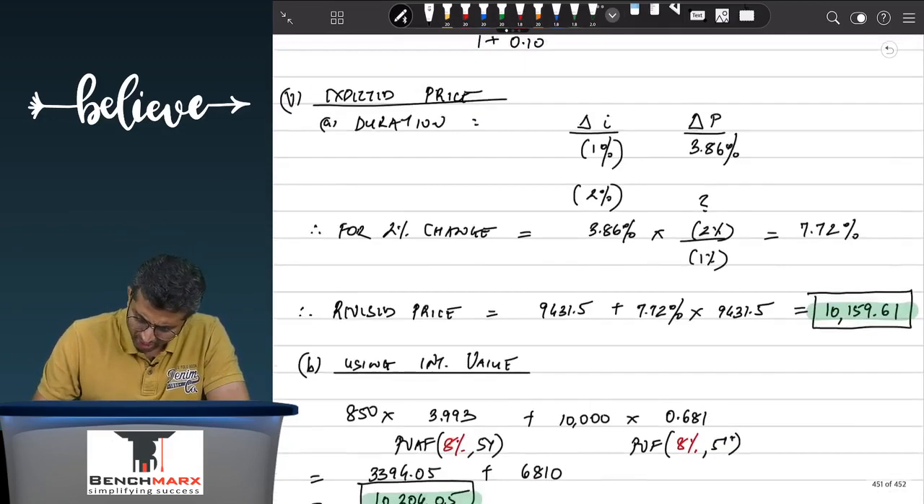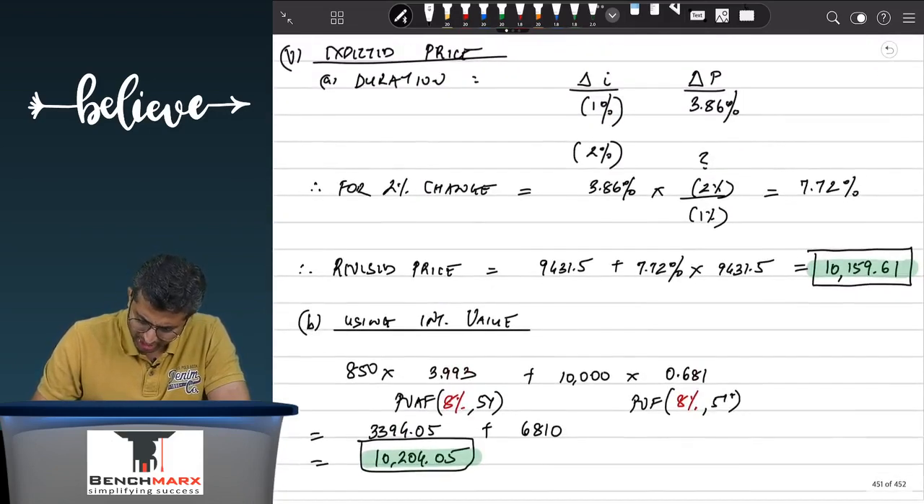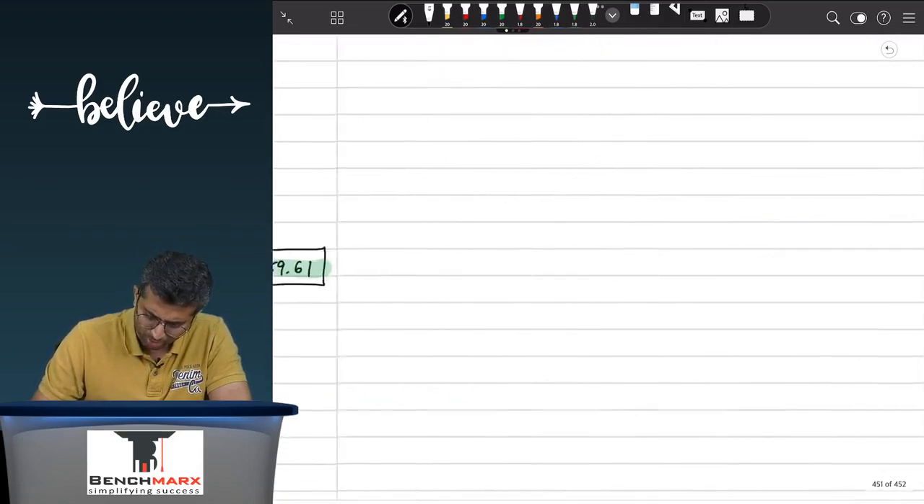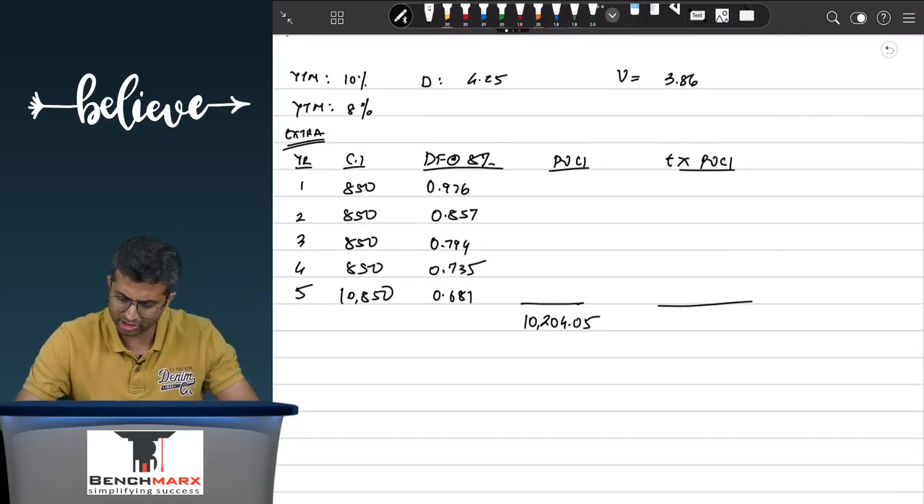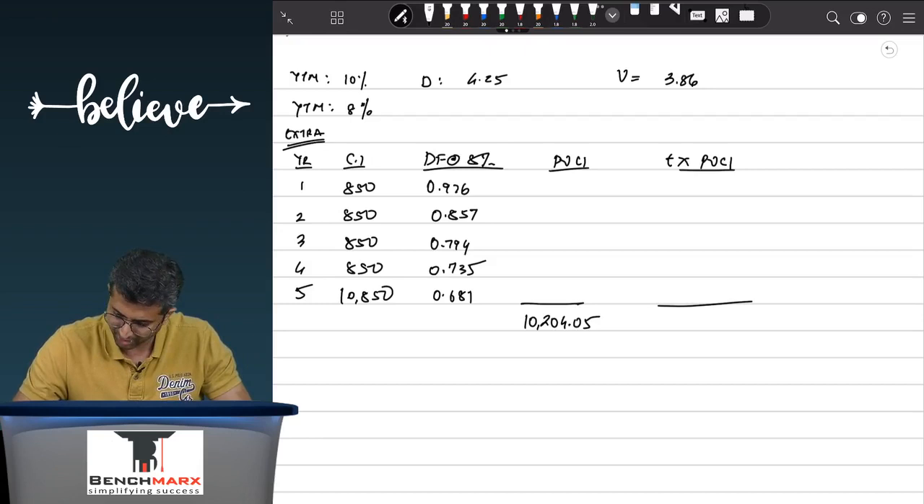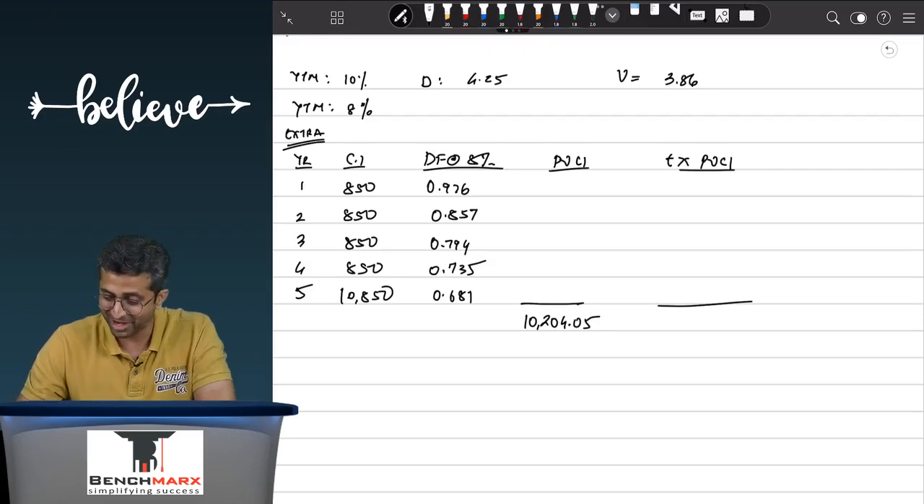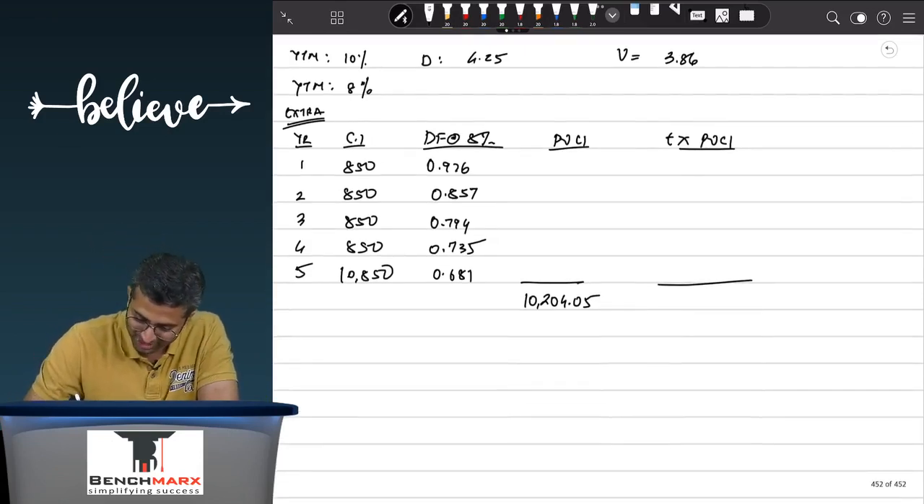We know that the total present value of cash inflows at 8% comes to around 10,204.05. I'm just skipping the individual calculations, and other than that, this is 1 into 850 into 0.926, plus 2 into 850 into 0.857, plus 3 into 850 into 0.794, plus 4 into 850 into 0.735, plus 5 into 10,850 into 0.681. I'm sorry for blabbering a lot of numbers.